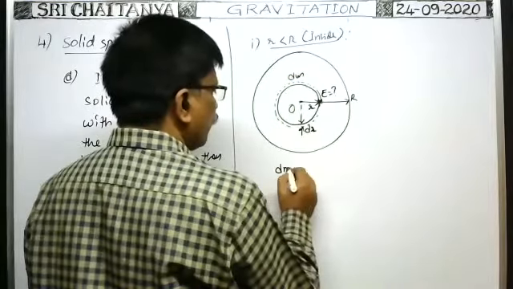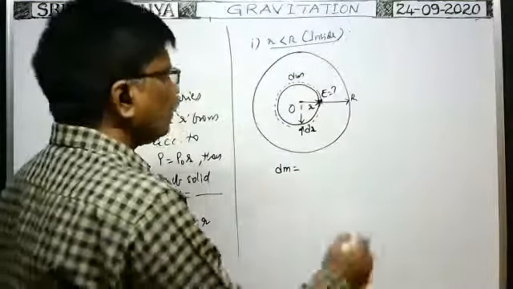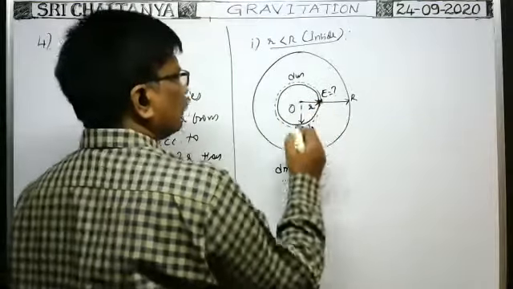So the mass of the element dm is equal to, what is the surface area of the element?